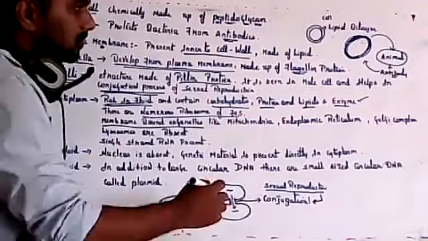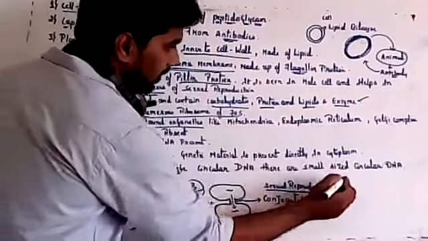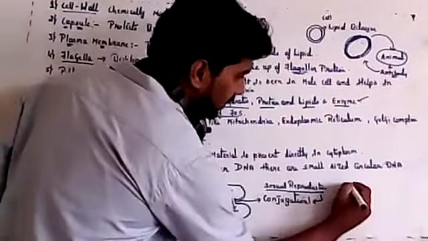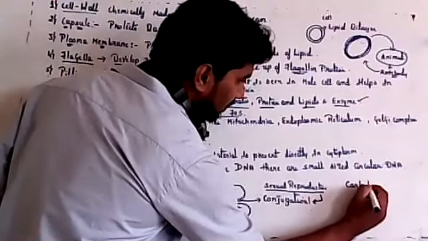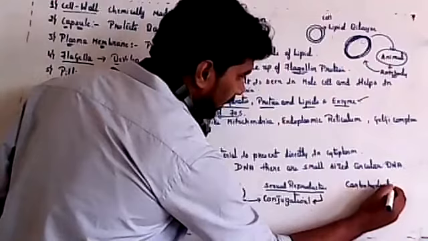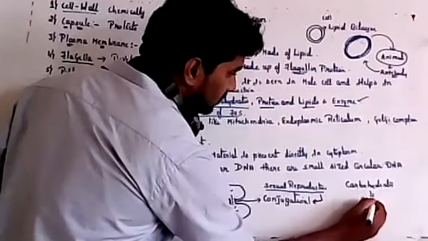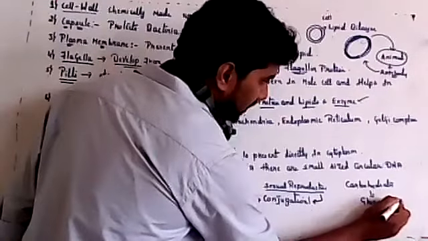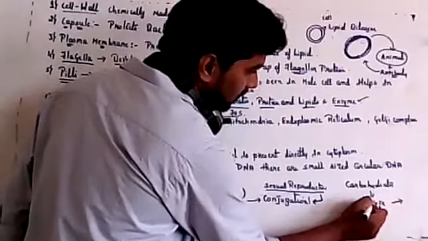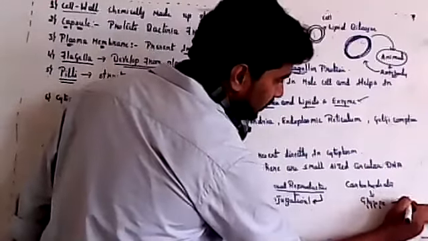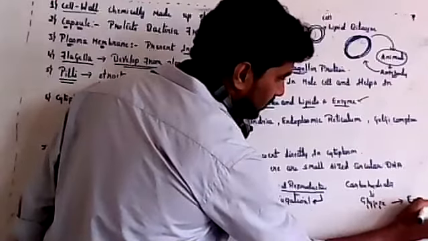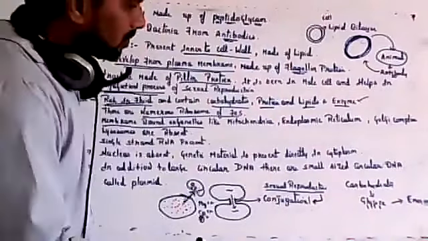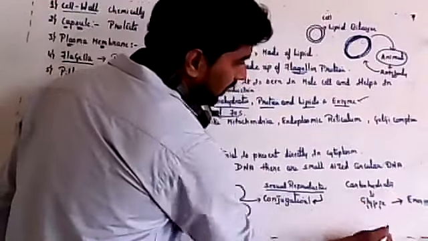So the breakdown of glucose or carbohydrates: all organisms need energy, and to release energy they need carbohydrate. This carbohydrate is obtained in the form of glucose. Glucose is broken down by different kinds of enzymes. Enzyme is required to break this glucose, and then finally energy will be released.